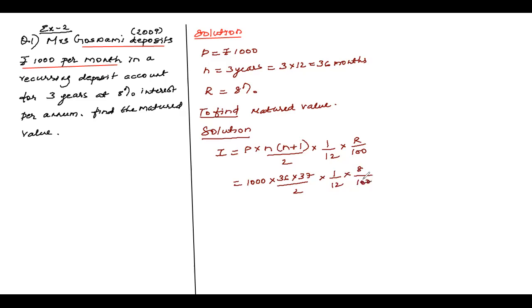Now look carefully. The two zeros with 1000, I'll cut it. This 12 one time, this 12 three times. This 3 2 1 times, 2 5 times. Got it? Now what is remaining, children? 5 into 3 into 37 into 8.